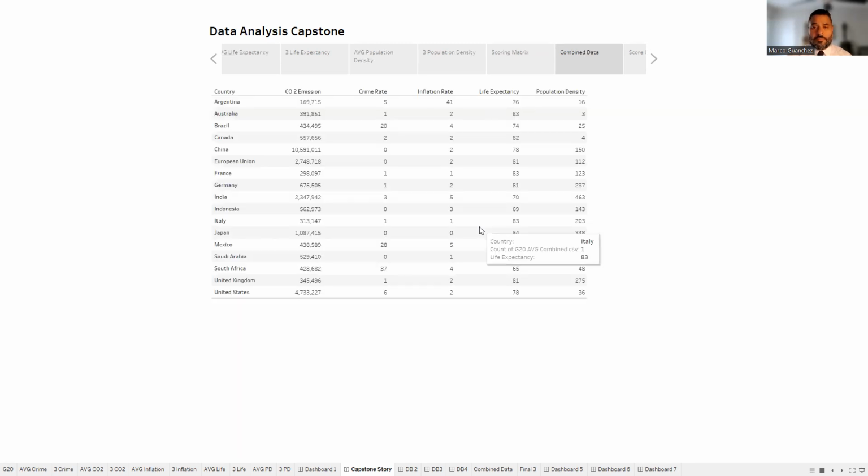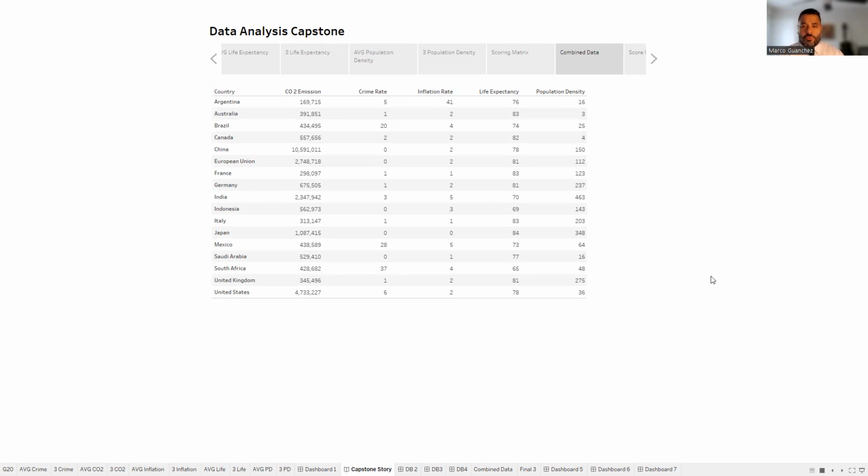So the combined data looks like this. If we put all the data together and look at the countries listed by columns of the different indicators, this is how it's going to look. You can see here how they fall in different for each country, each category, assigning a point.